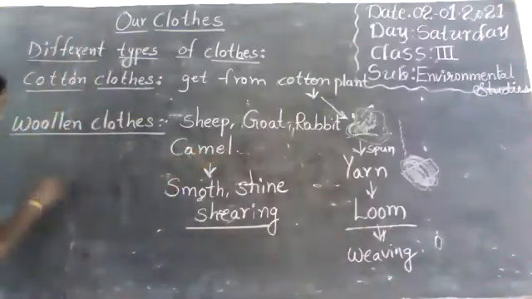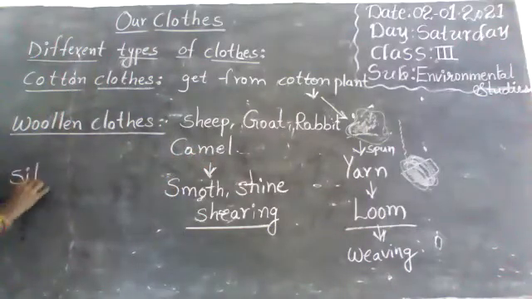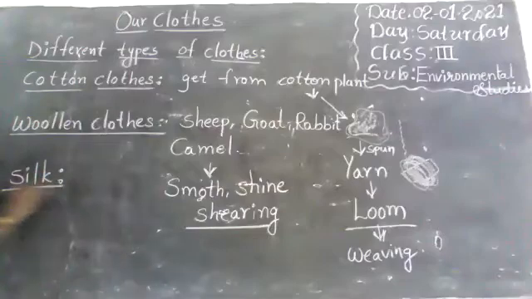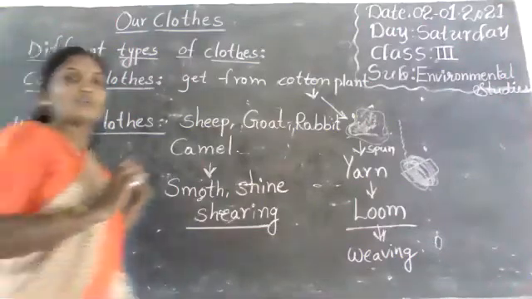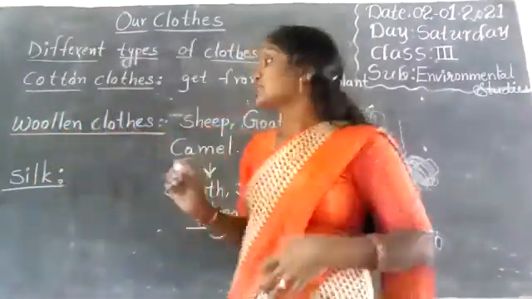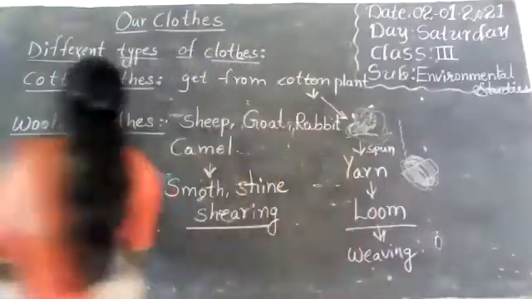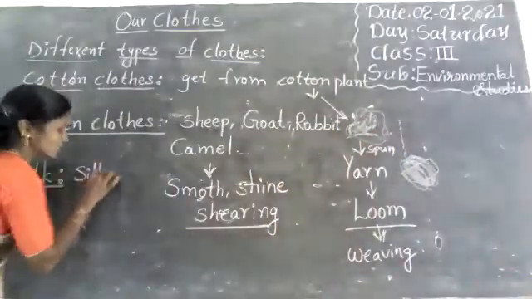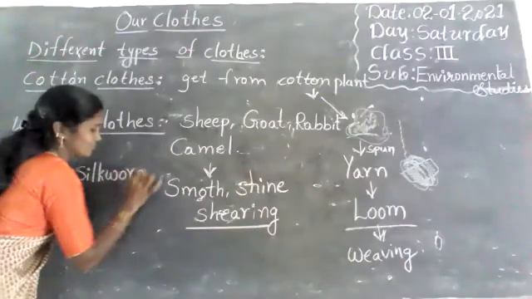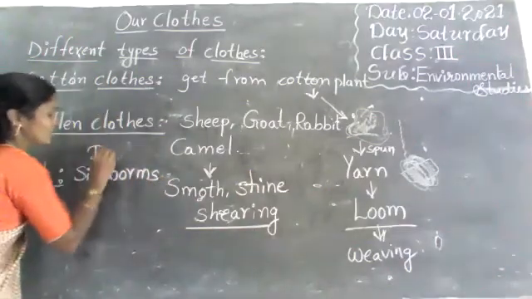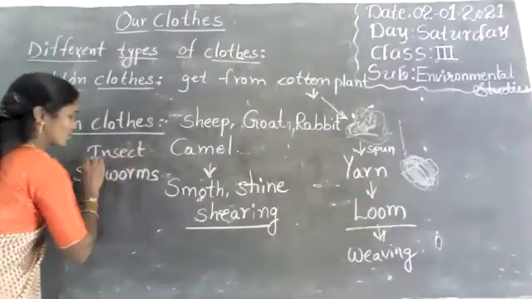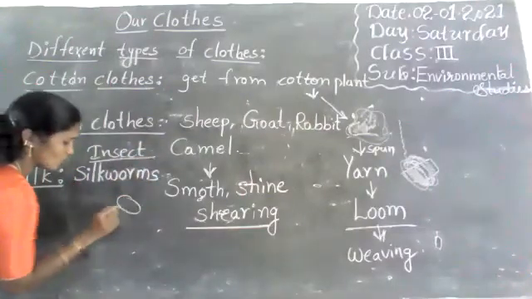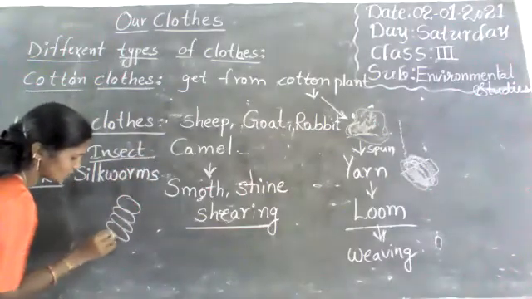Next is silk. We get silk from silkworms. It is an insect. So this is a silkworm. Silkworm is like this.